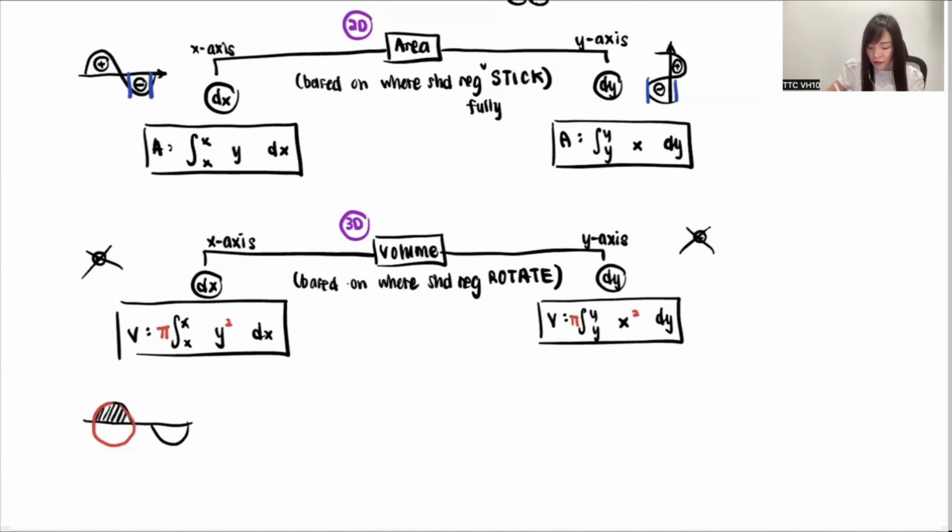Then think about it. If my shaded region is at the bottom, I turn one round on the axis, I also become a bowl shape. So where do I get any negative thing? No. Eventually, whether I am on top or bottom, I turn one round, I'm still a sphere. Whether I am on left or right, I turn one round, I still look like a sphere. So actually, I don't care whether your shape is on the left or right. So for volume, there is no negative at all. Remember that, okay?